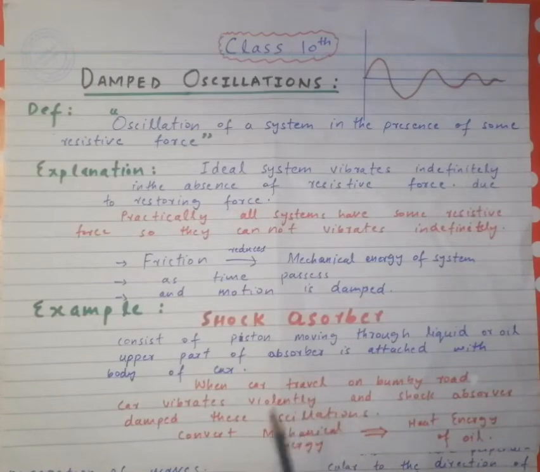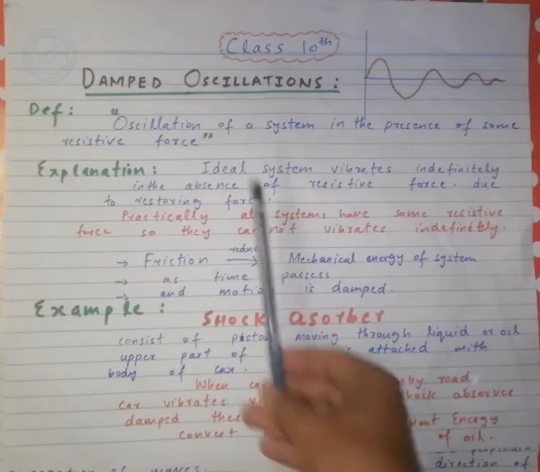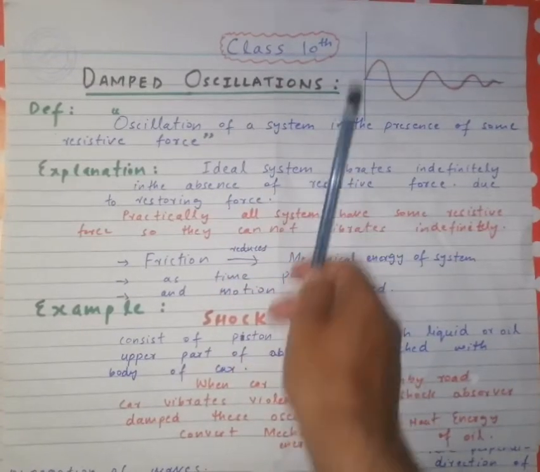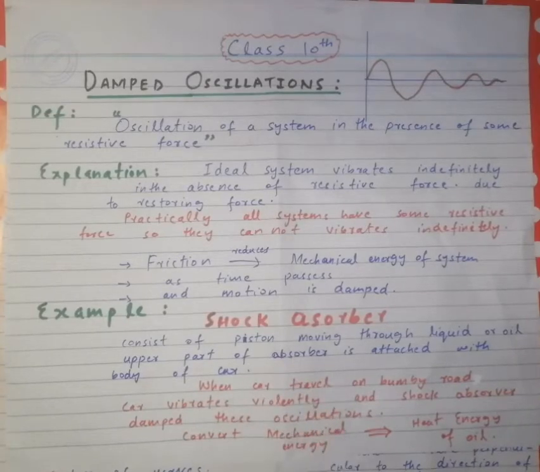Examples of damped oscillation in our daily life: the shock absorber of an automobile is one practical example. A shock absorber consists of a piston moving through liquid or oil. The upper part of the absorber is attached to the body of the car.